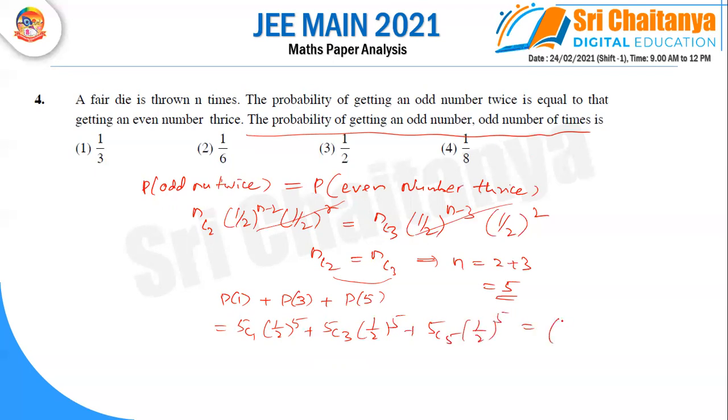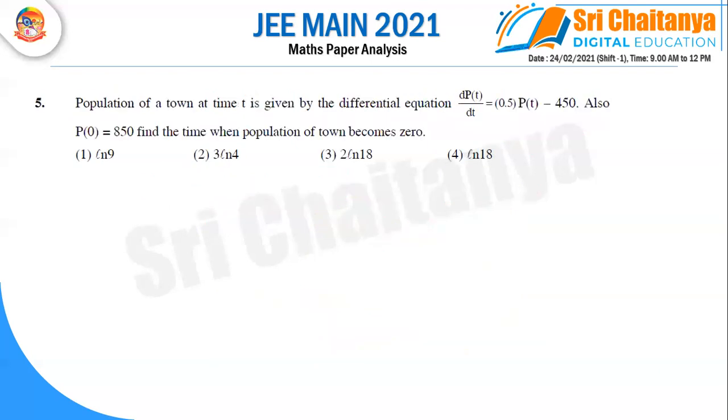So taking (1/2)^5 common. 5C1 is 5, 5C3 is 10, and 5C5 is 1. So our answer is 16/32, the 16s cancel, and 1/2 is our answer. Option 3 is right. Let us go to the next question.